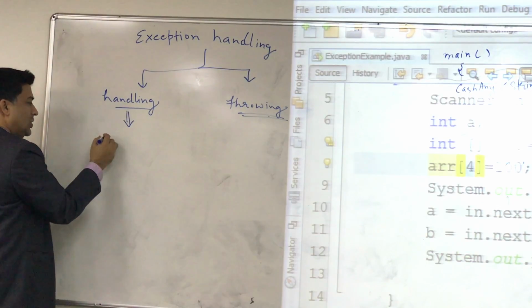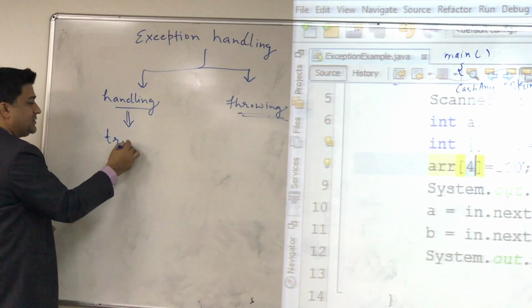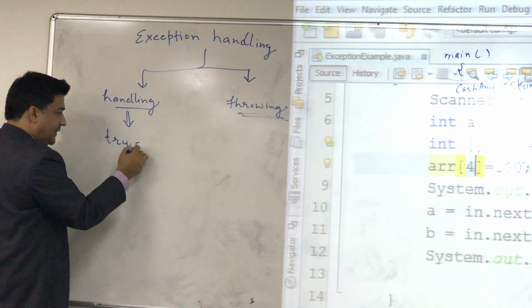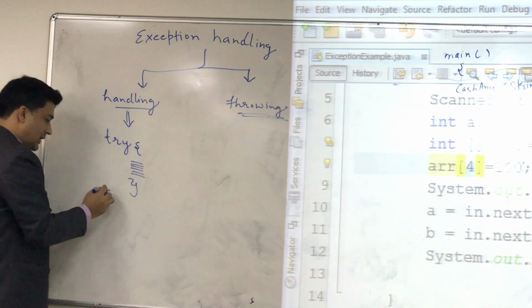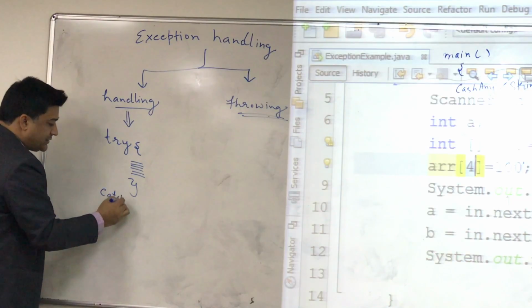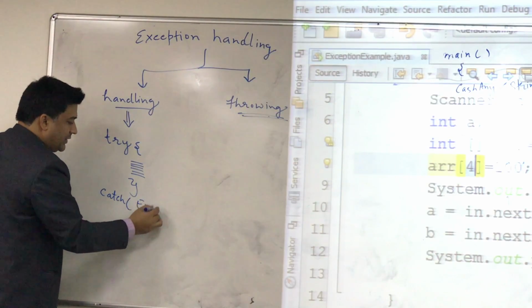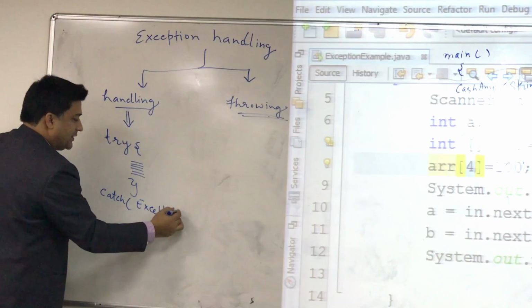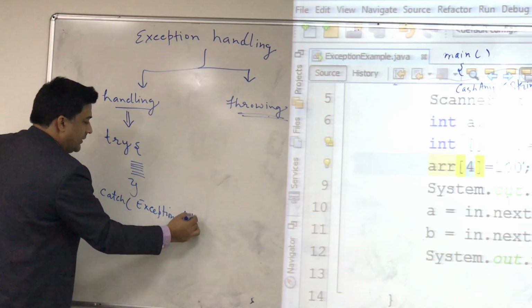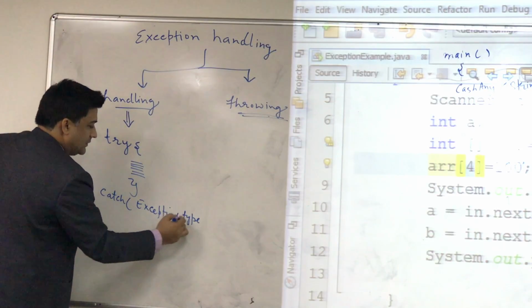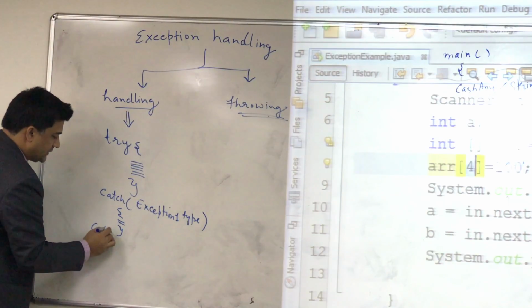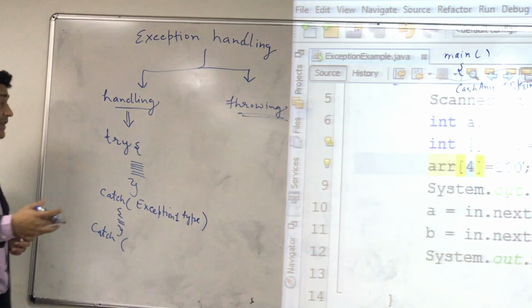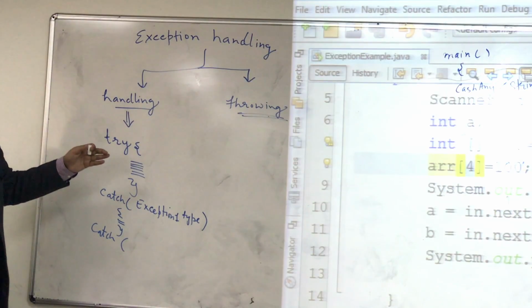Handling means you will use a certain statement which looks like this. You will say try, and you will have your statements here, and then here catch, and here you will write the exception type 1. In the same way, catch, because in your code there are possibilities of different types of exception.